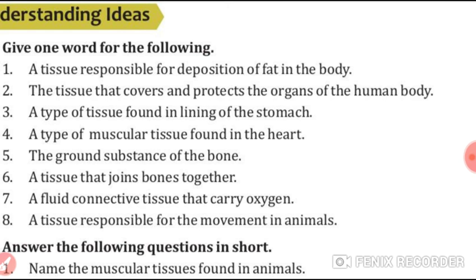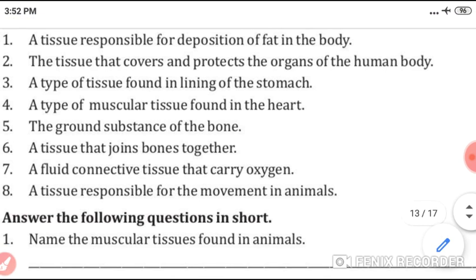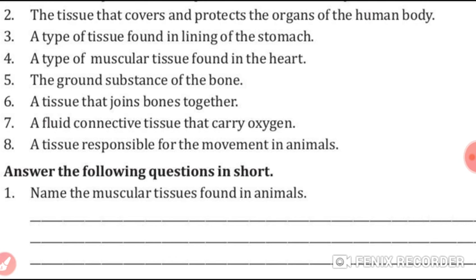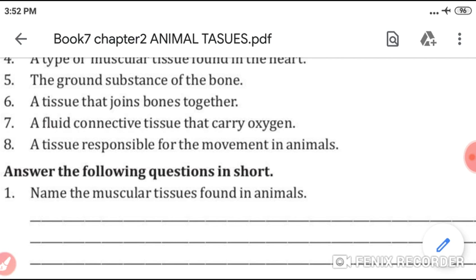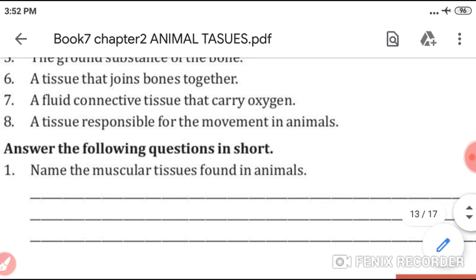Fifth, the ground substance of the bone. Write here, matrix, M-A-T-R-I-X. Next, sixth, a tissue that joins bones together. Write here, ligaments. Seventh, a fluid connective tissue that carries oxygen. Write there, blood. Next, a tissue responsible for the movement in animals. Write here, muscular tissue.